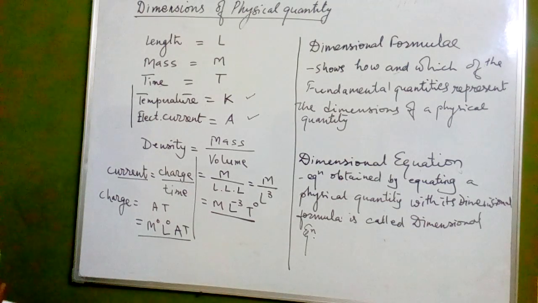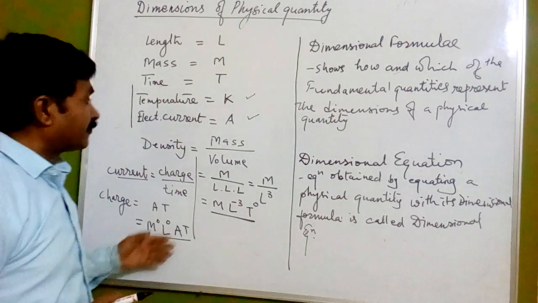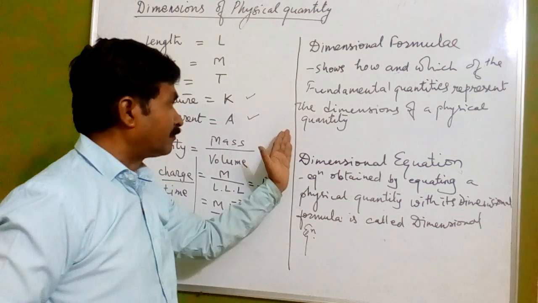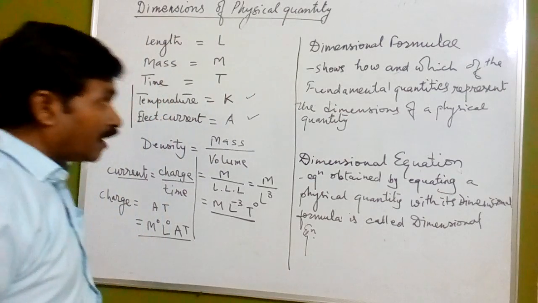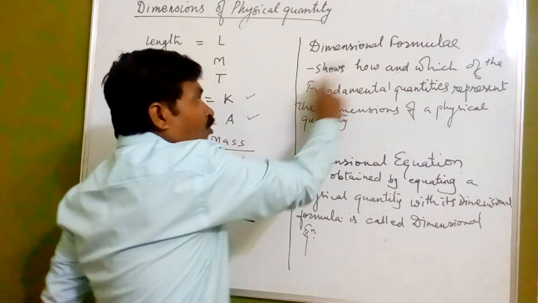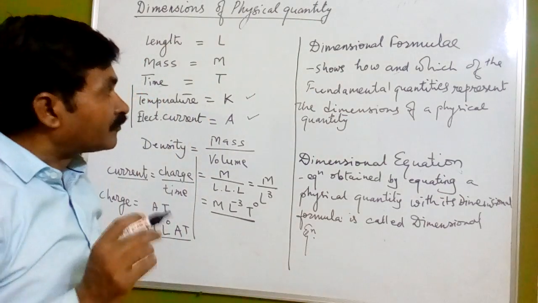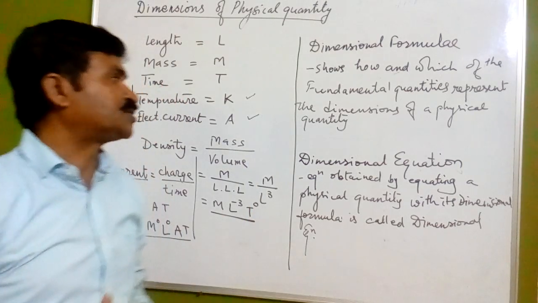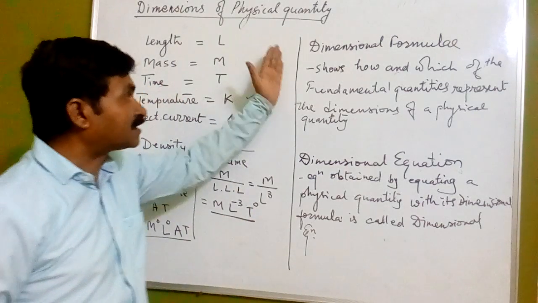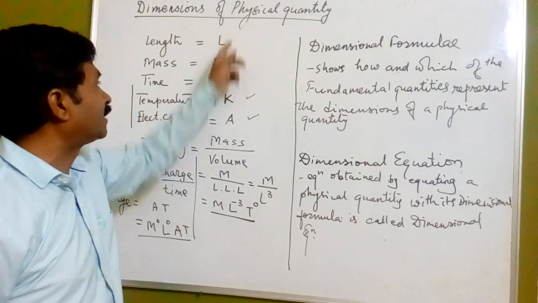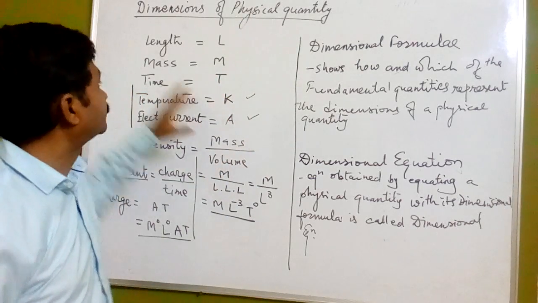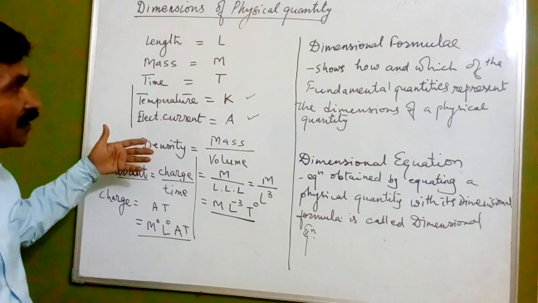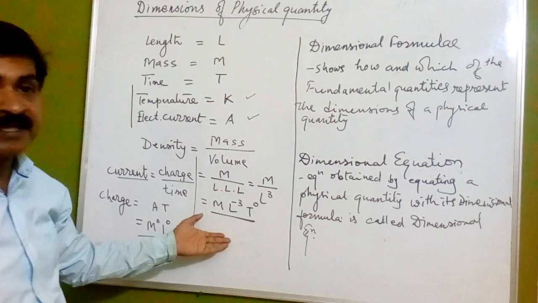Okay. Now here, if we go with the dimensional formula, it shows which of the fundamental quantities represent the dimensions of the physical quantity. यह जो बता रही है हमको, यहाँ पे हमने देख लिया कि L, M, T, K, A, which is representing these length, mass, time, temperature, electric current. तो dimensional formula हमने ये डेवलप किया.